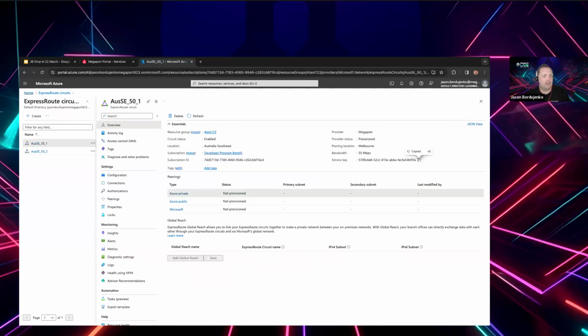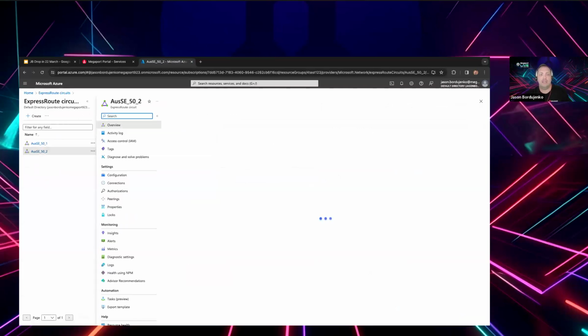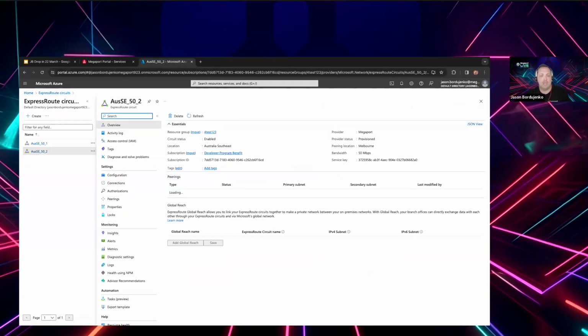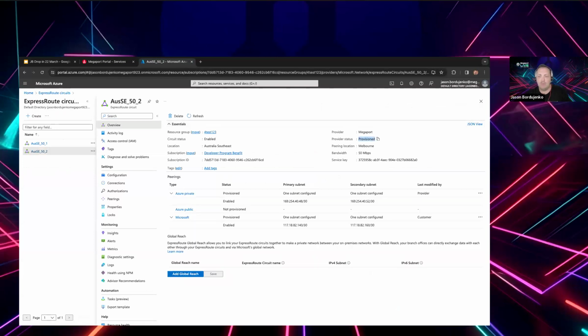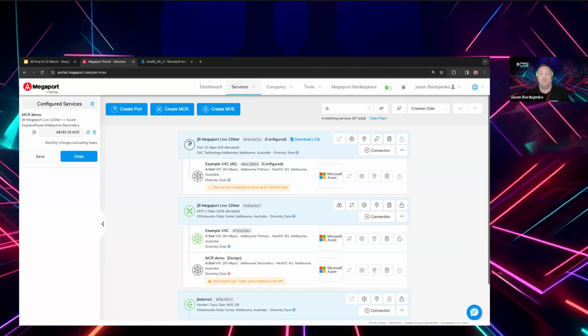If I step back here to the ExpressRoute side, I've connected that as this second circuit. The difference here is obviously we've got provisioned, but beyond that, we've stood up all of these environments here on the peering side. So we can see Azure Private has automatically configured a set of IP addresses, as has Azure Public. And the eagle-eyed amongst you have probably noted that that particular IP address that's used for public does need to be a valid routable public IPv4 space. Where does that come from? I hope you're asking. And the great news is we provide that as part of the MVE service.